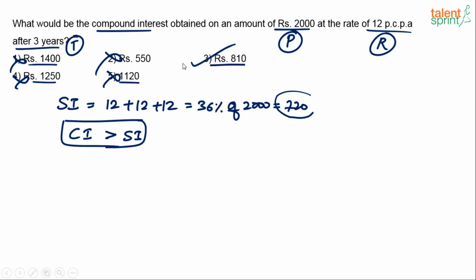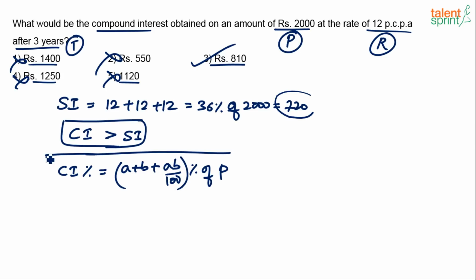However, if you have to solve it properly, let's say the options are very close to each other, if all the options are in the range of 800, then how do you solve it? Use the same formula. You know that CI in terms of percentage is A plus B plus AB by 100, percentage of the principal amount. The only difference is this time we have 3 years instead of 2 years.